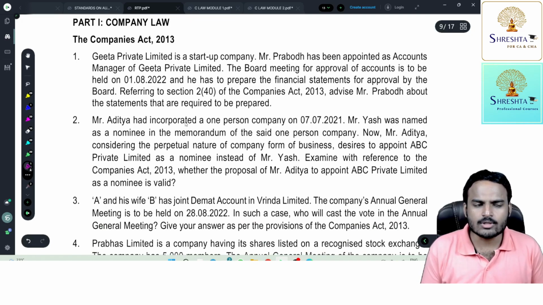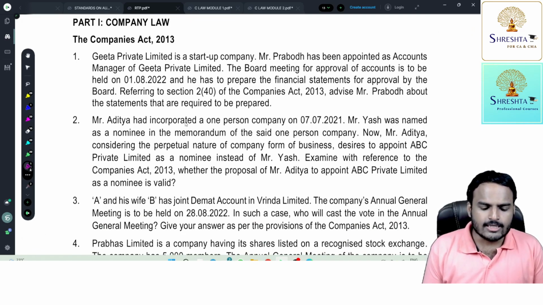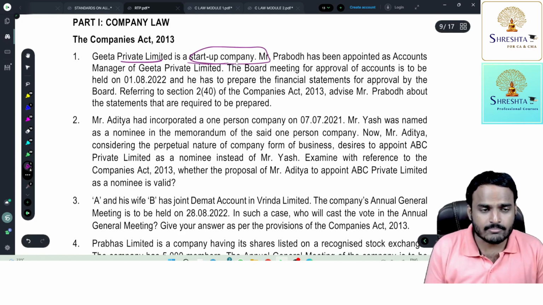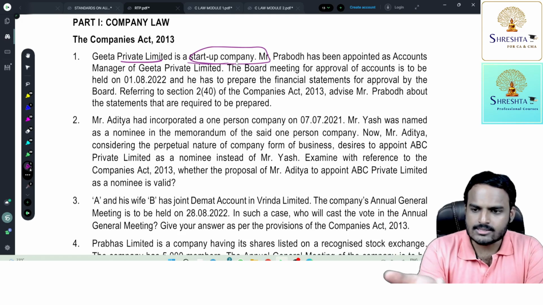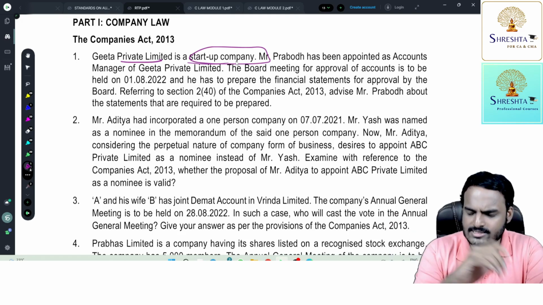Next, descriptive based questions. Companies Act, Company Law, the Companies Act 2013. Geeta Private Limited is a startup company. First of all, this is a private company as well as a startup company. Pay attention, my dear students. Mr. Prabodh has been appointed as accounts manager of Geeta Private Limited. The board meeting for approval of accounts is to be held on 1st August 2022 and he has to prepare financial statements for approval by the board. Referring to section 2 clause 40 of Companies Act 13, advise Mr. Prabodh about the statements that are required to be prepared. Now, answering this question, you need to write a provision, analysis, and conclusion. See, a provision and advice.